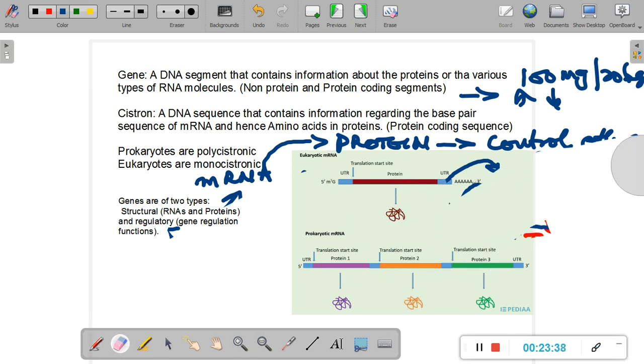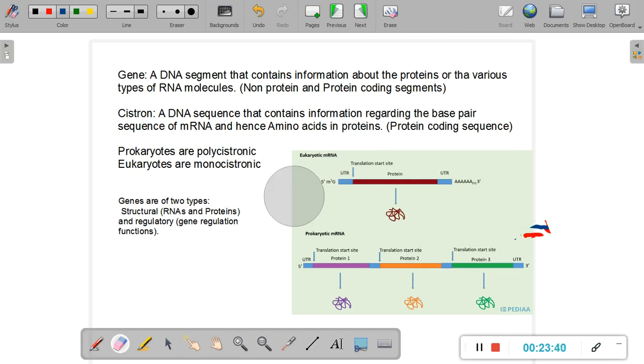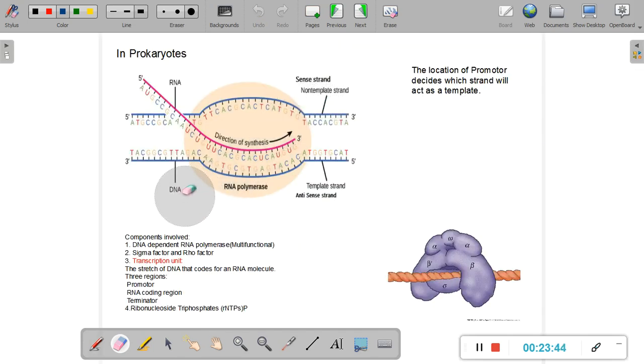Now we'll move a little further into this topic, and that is the process of transcription in prokaryotes. Here in this image we have two strands of DNA.